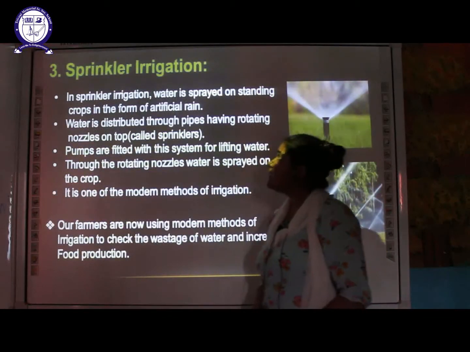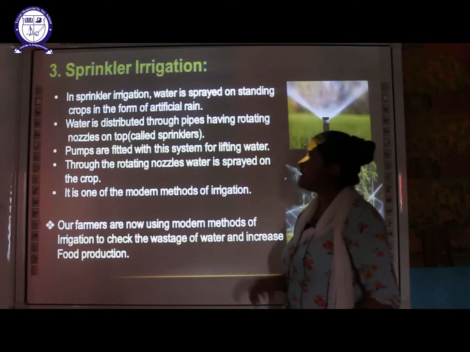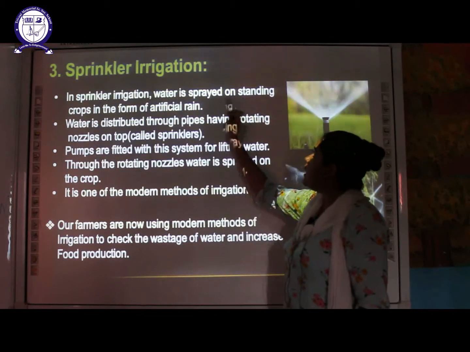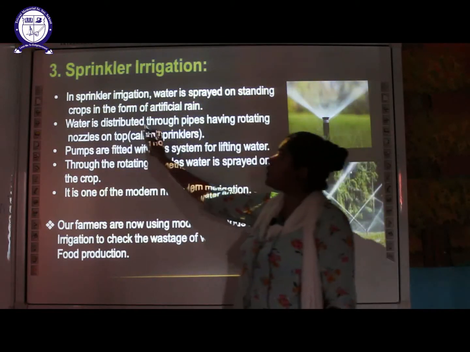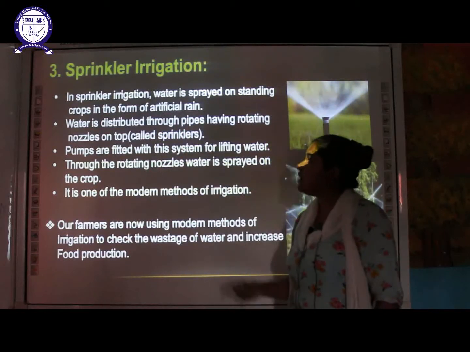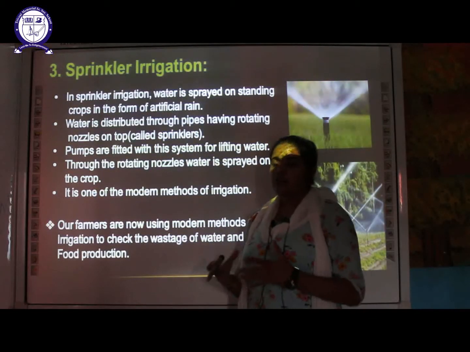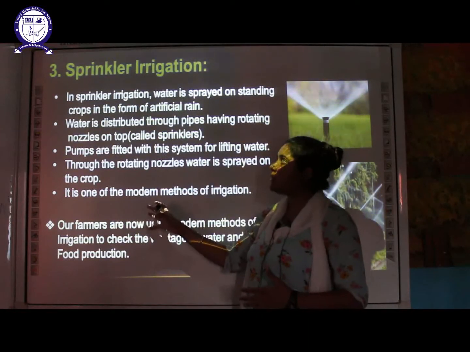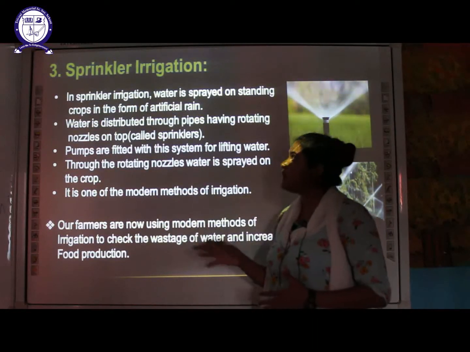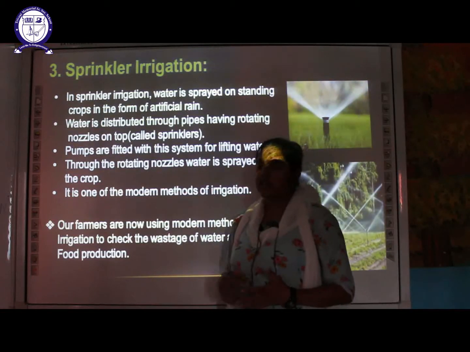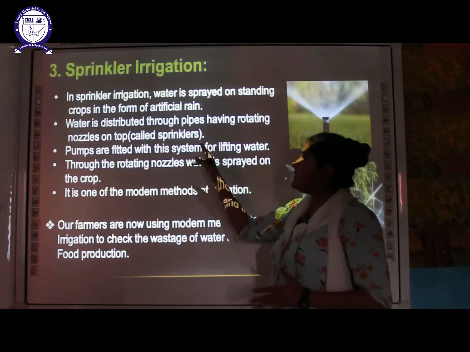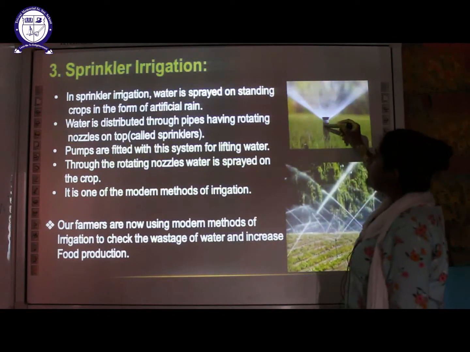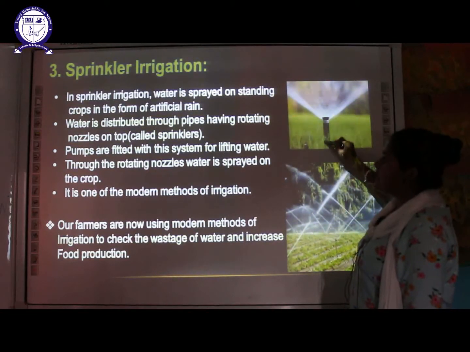The last method is sprinkler irrigation. In sprinkler irrigation, the water is sprayed on the standing crops in the form of artificial rain. You might have seen this type of irrigation in the field. This is a modern method of doing irrigation, and you might have seen it in gardens or parks. There is a nozzle.